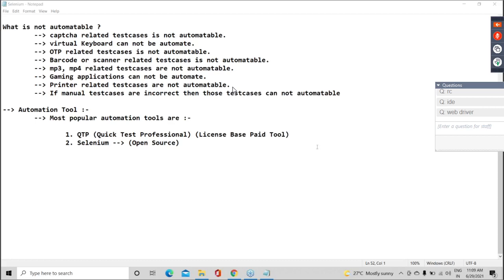Guys, can you hear me? Yeah. So guys, now today we will start exactly with Selenium RC. Why did Selenium RC fail? What are the advantages of Selenium RC? Because guys, the only thing